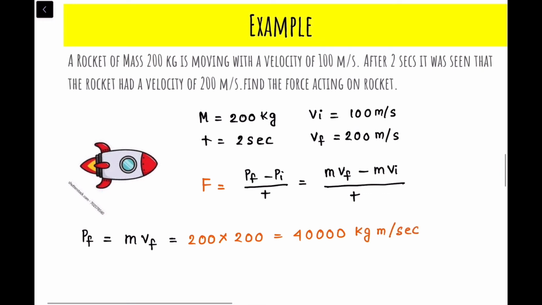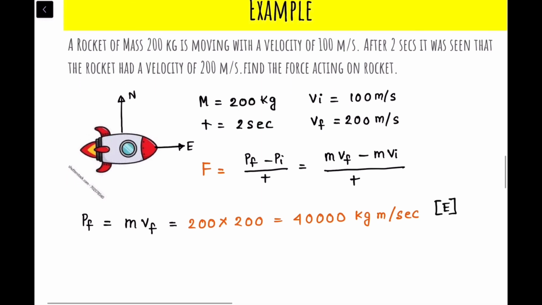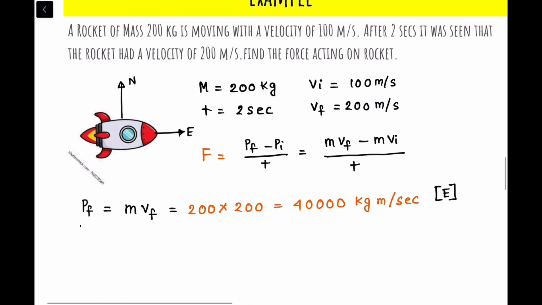Very important, we need to specify the direction also. Suppose this was moving in the direction east when this was north. So that means this is 40,000 kg meter per second towards the east. And what is the initial momentum?